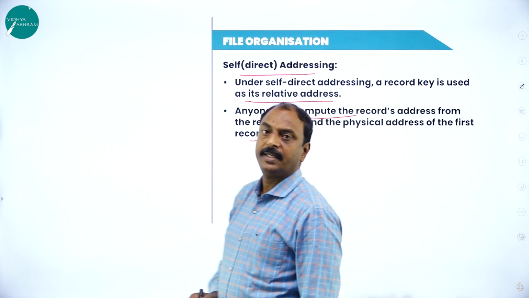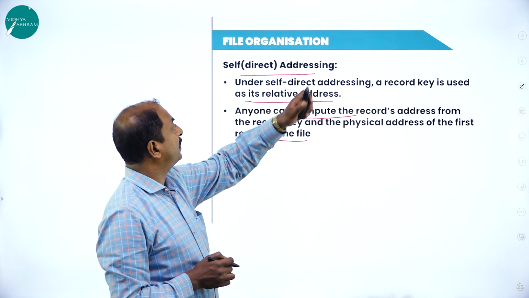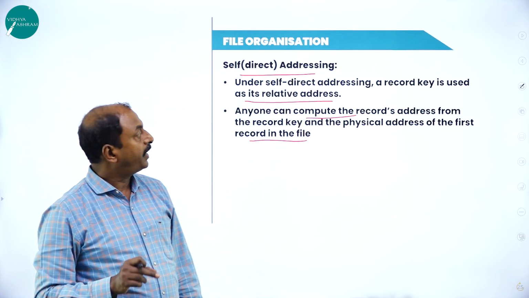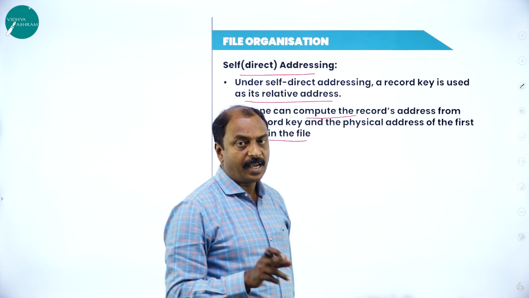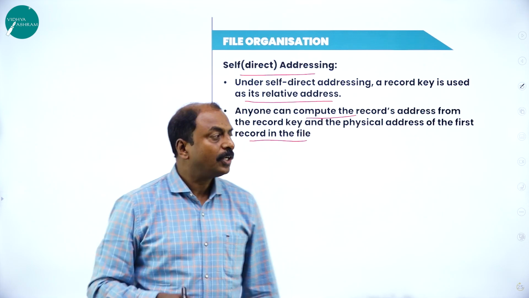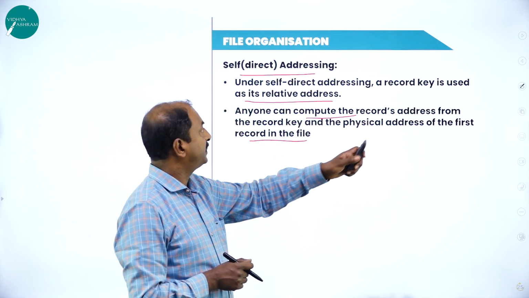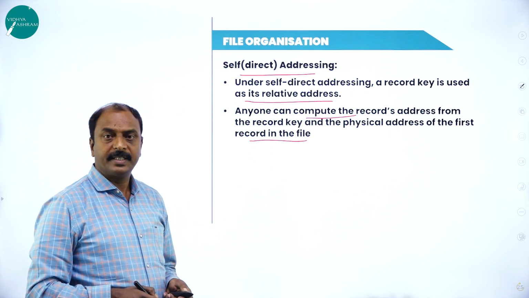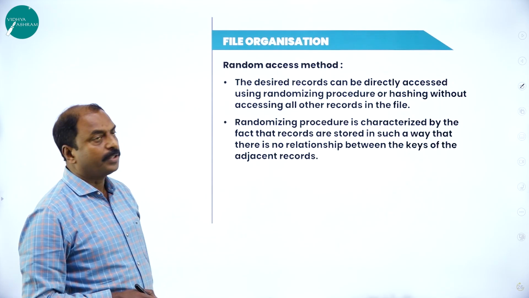So what is the meaning of self-addressing? Here we are using the concept of addressing. With the help of a key, it is possible to calculate the physical address of each record and access it. That is the self-addressing or direct addressing method. Now let us move on to the next slide.